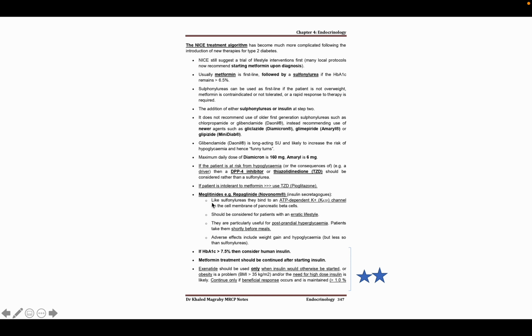So now come to the meglitinides. In case of meglitinide, that is repaglinide, it's very similar to sulfonylurea, and its mechanism of action is very similar to sulfonylurea. They both act on the ATP dependent potassium channel, and it may cause hypoglycemia, but it is not as likely as with the sulfonylurea.